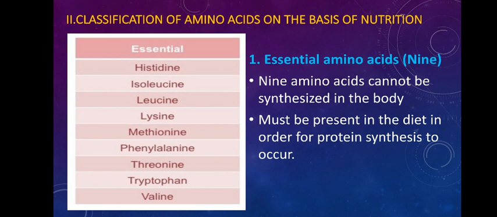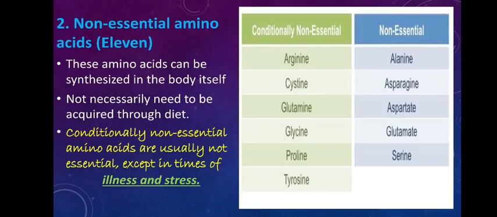All these amino acids should be a part of our daily diet, because our body cannot synthesize them. Then there is another group called non-essential amino acids. That means these amino acids can be synthesized by the body itself. Our body is capable of synthesizing these amino acids, and there are 11 such amino acids. Even if they are not part of your daily diet, it is okay, you won't suffer from any deficiency syndromes.